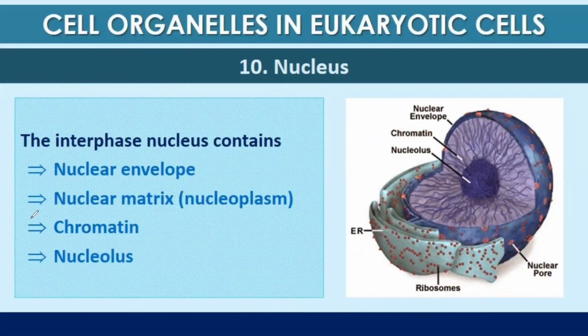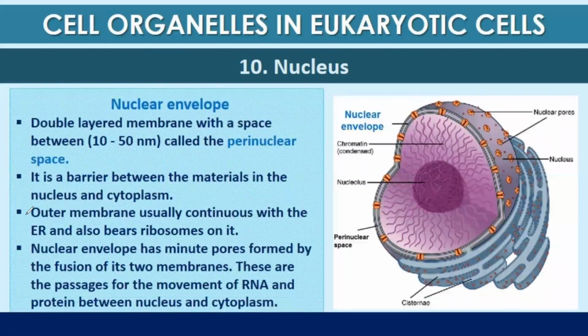During the interphase of the cell cycle, the nucleus contains the nuclear envelope, nuclear matrix, chromatin, and nucleolus. The nuclear envelope is a double-layered membrane with a space between it, and that space is known as the perinuclear space. It is a barrier between the materials in the nucleus and cytoplasm.